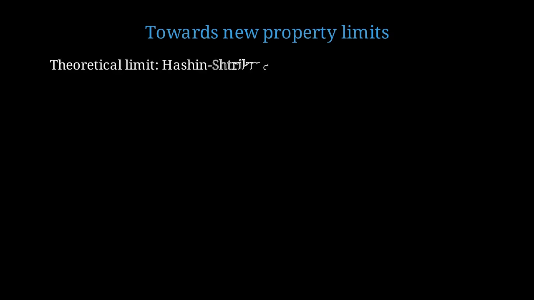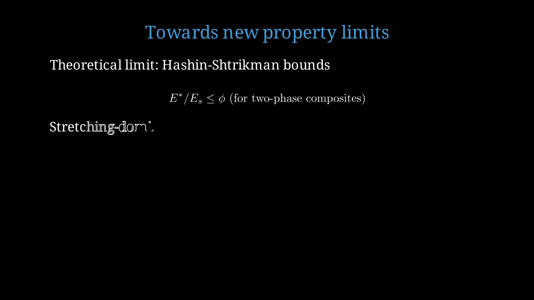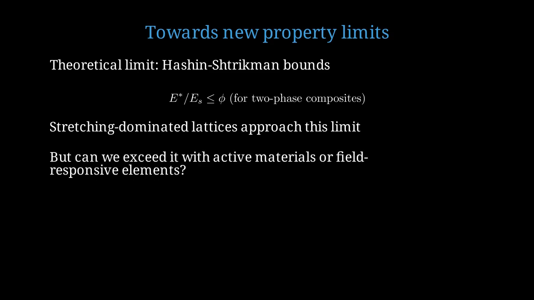The Hashin-Shtrikman bounds provide theoretical upper limits for composite material properties. For a two-phase composite of solid and void, the upper bound on relative stiffness equals the volume fraction phi of the solid phase. Stretching-dominated nanolattices approach this theoretical limit, especially when size effects enhance the base material properties. An exciting question is, can we exceed these bounds using active materials, field-responsive elements, or non-equilibrium structures? This remains an open frontier.